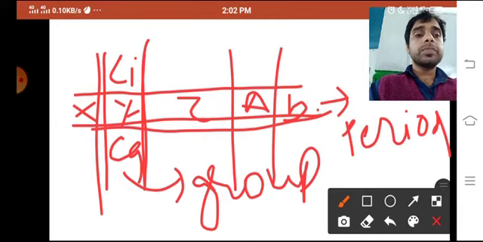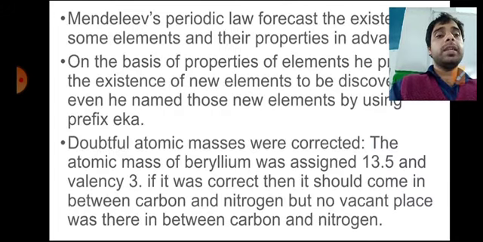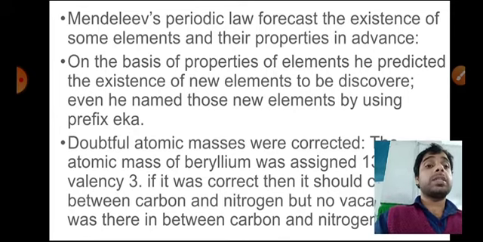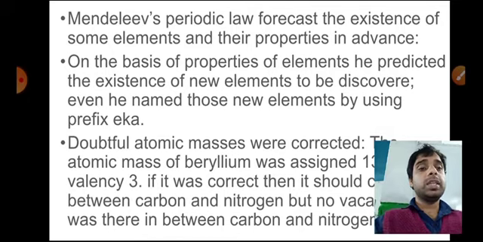So it consists of 7 periods and 18 groups. Vertical columns are 18. Now you can see Mendeleev's periodic law forecast. He told the world that the next elements would come in the future, that their discovery would happen in the future, and he actually forecast that by giving the world Eka, which means single.